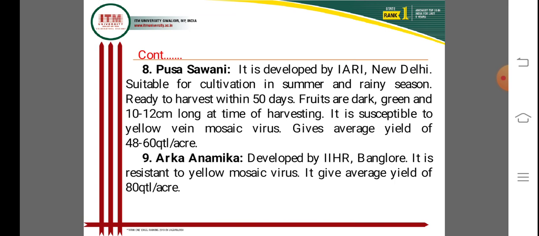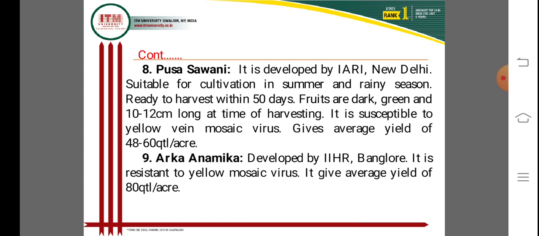It is ready to harvest within 50 days, and fruits are dark green and 10 to 12 centimeters long at the time of harvesting. This is also a drawback, because the marketable size for long distance is only 6 to 8 centimeters.